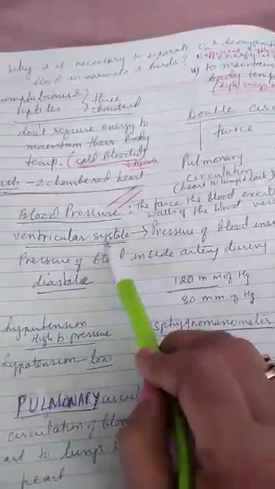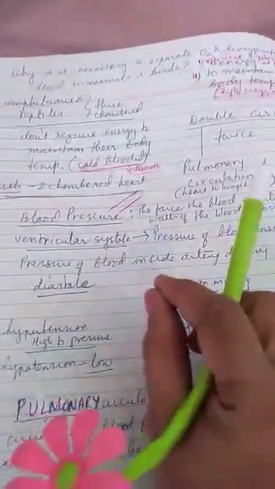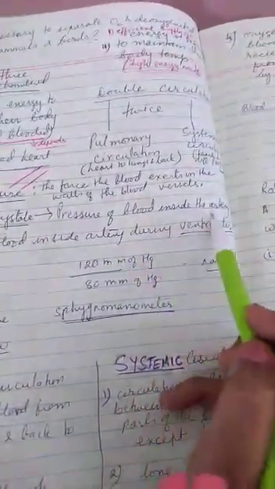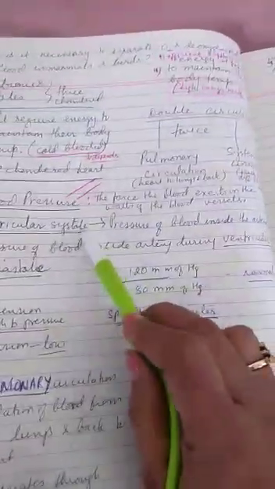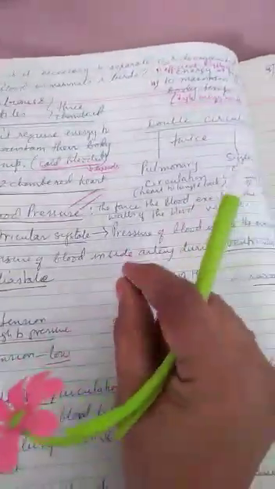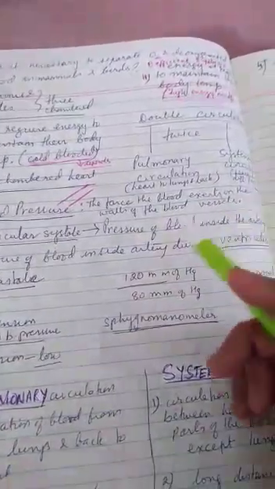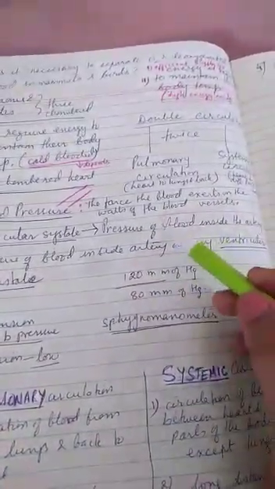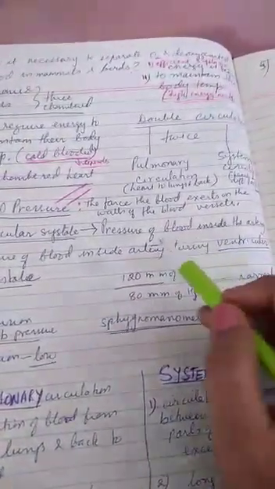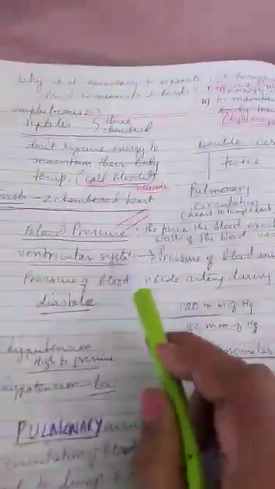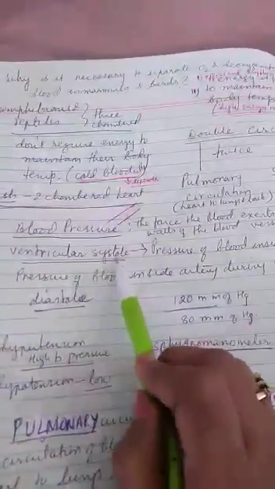Okay. Now what will be the ventricular systole? When the ventricles contract, the pressure of the blood inside the artery is known as ventricular systole. When the ventricle contracts, the blood will be pushed in the artery and there is pressure on the artery because of this blood. So the pressure of the blood inside the artery is known as ventricular systole. And what will be the ventricular